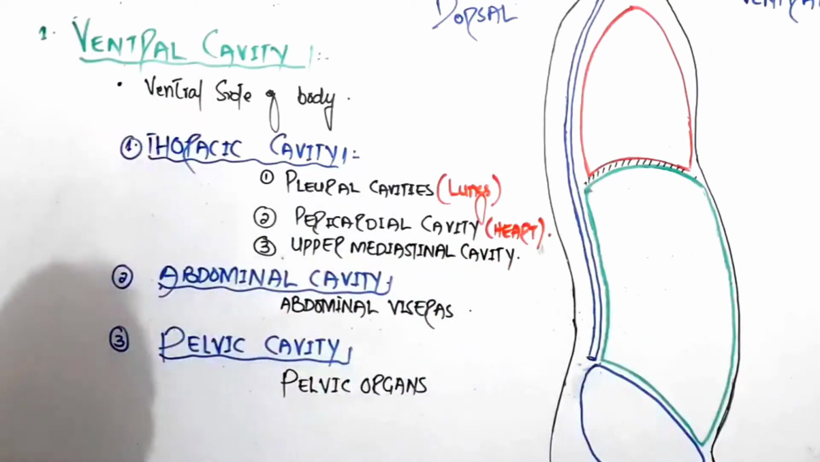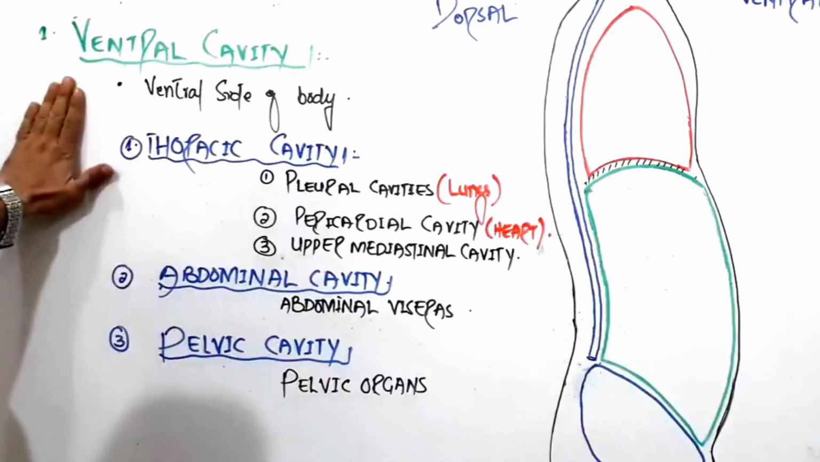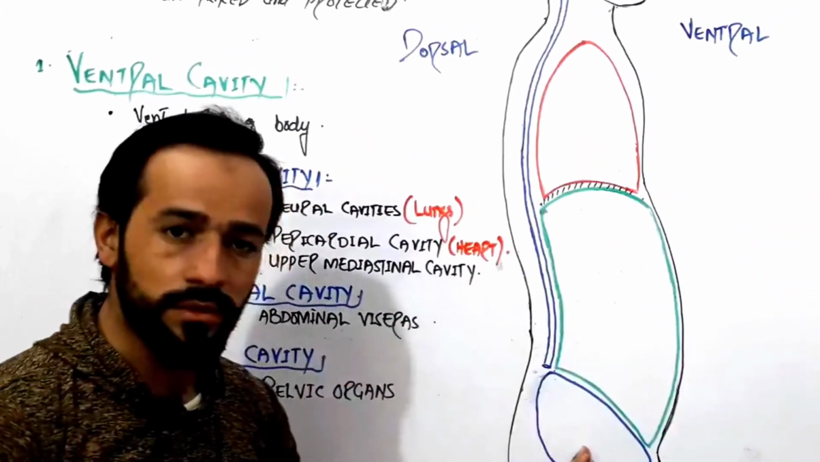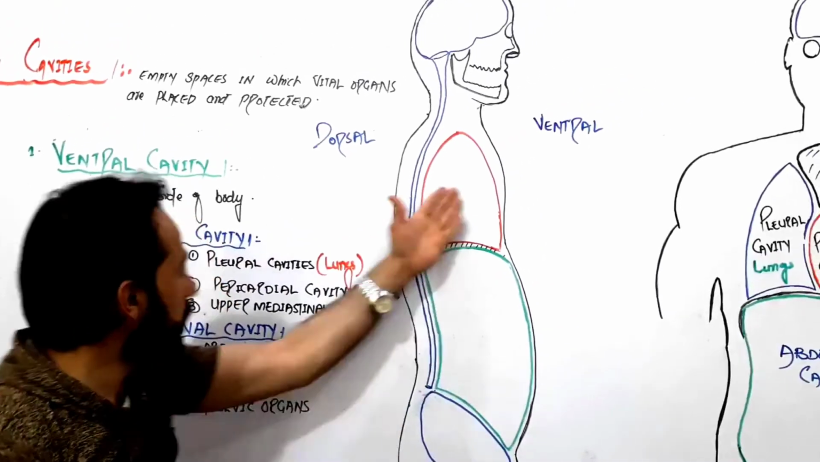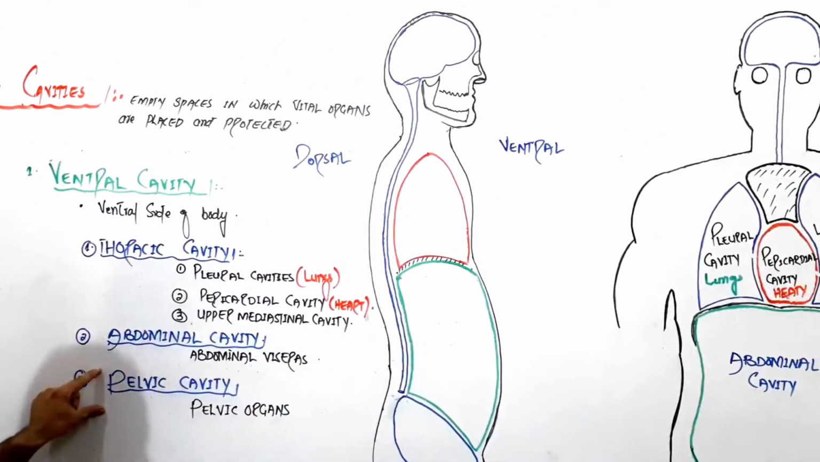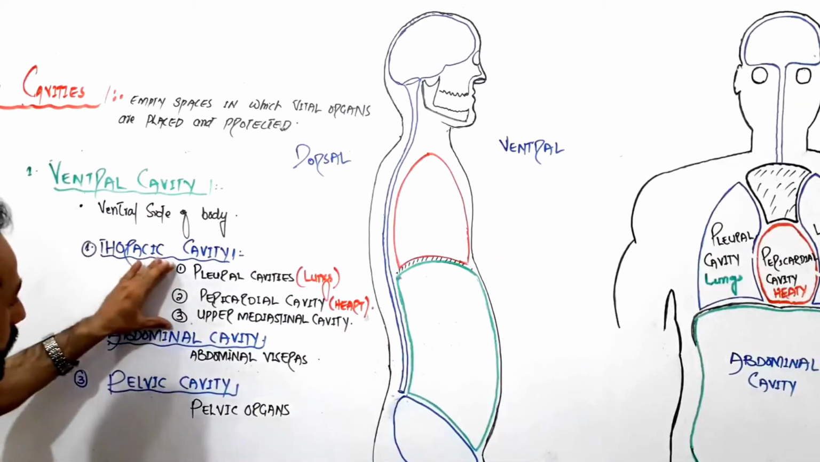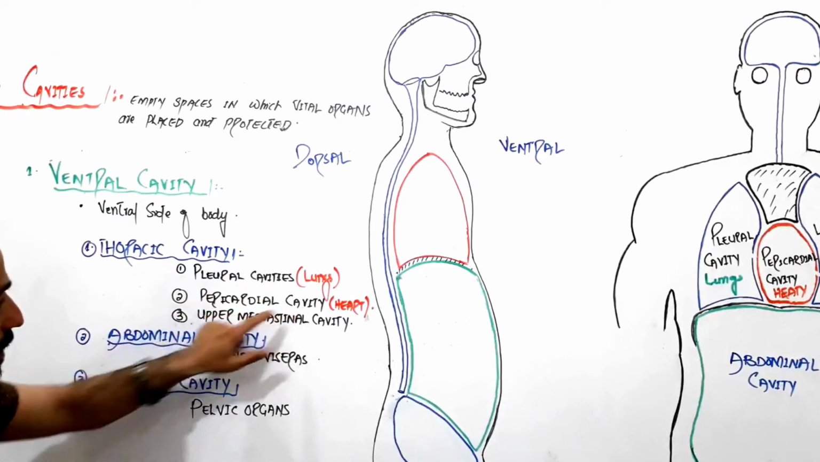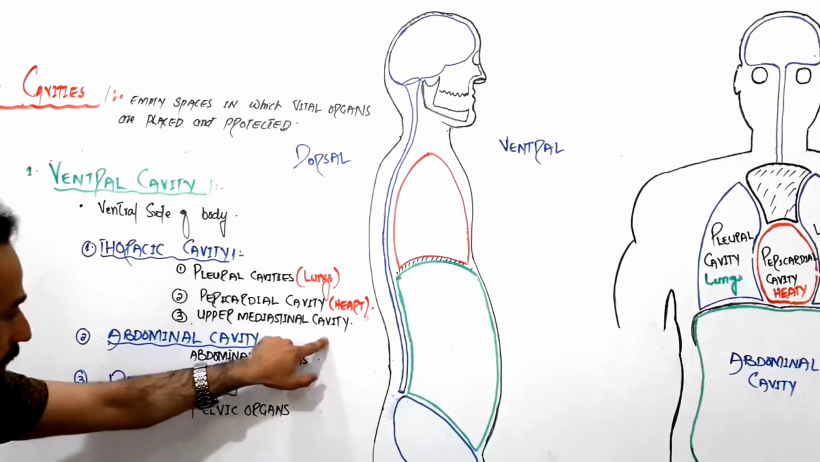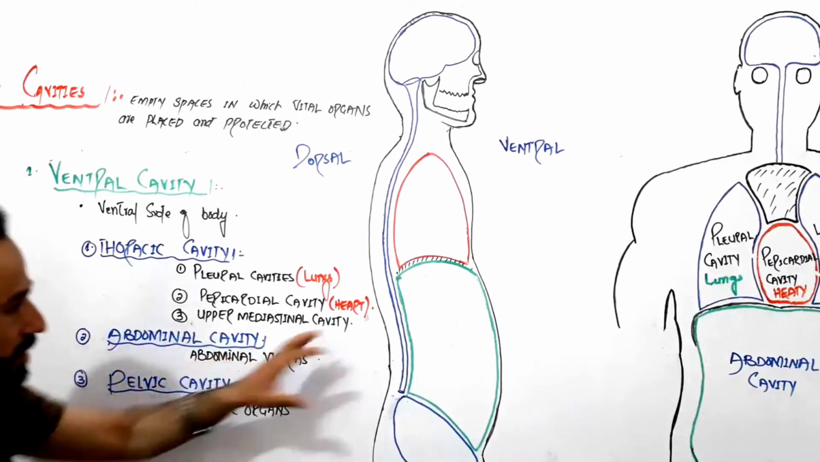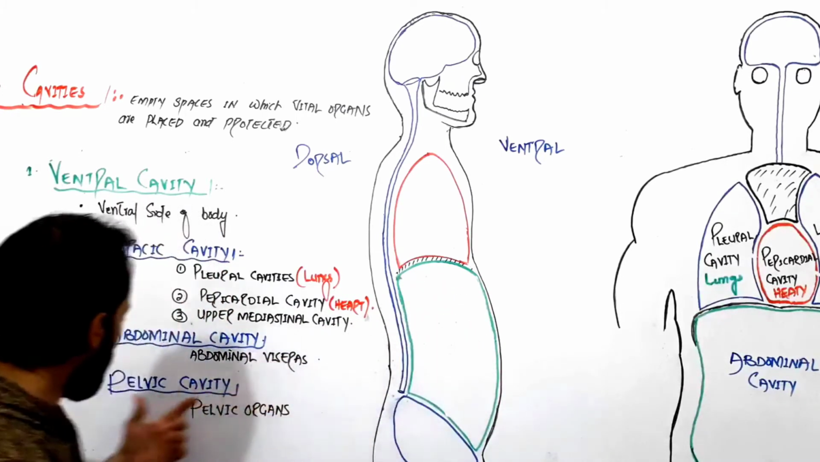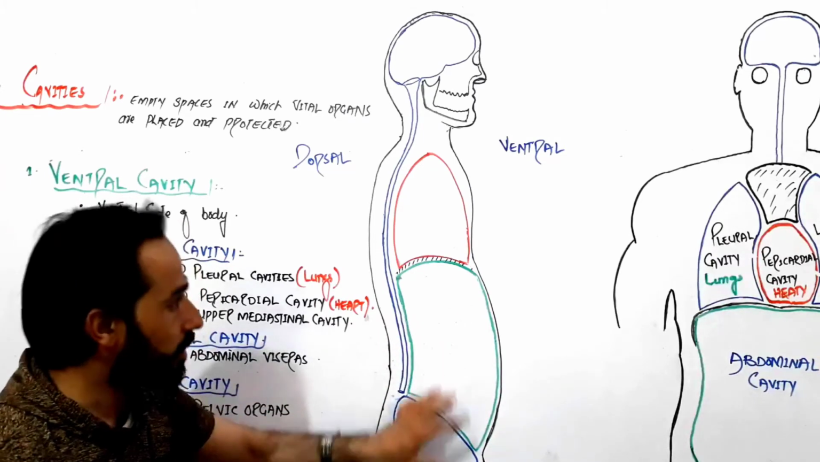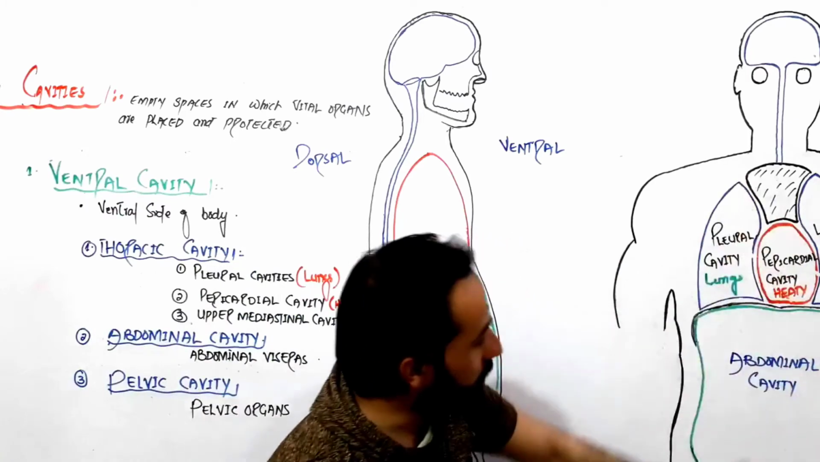Clear, friends? So look, in the ventral side of the body, right? Ventrally we have how many cavities? Large cavity, 3. The thoracic, the abdominal, and the pelvic. The thoracic cavity has 3 subcavities: the pleural cavities, pericardial cavity, upper mediastinal cavity. The abdominal cavity contains the abdominal viscera, and the pelvic cavities contain pelvic viscera. Right. So these are the ventral cavities.